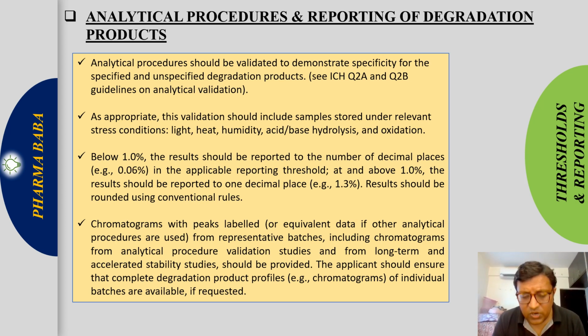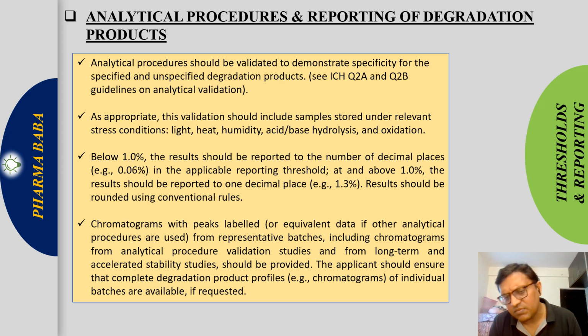One more thing, the chromatogram. The chromatogram is what we see in the HPLC when the impurity elutes. You can ask your AD colleague; he can show you. So a chromatogram with peaks labeled, or equivalent data if other analytical procedures are used, from representative batches, including chromatograms from analytical procedure validation studies and from long-term and accelerated stability studies, should be provided. The applicant should ensure that the complete degradation product profile, for example chromatograms of individual batches, is available if requested.